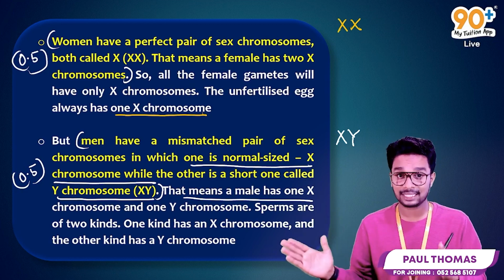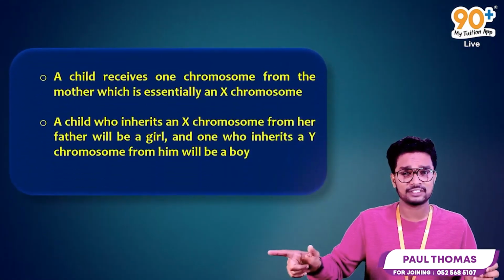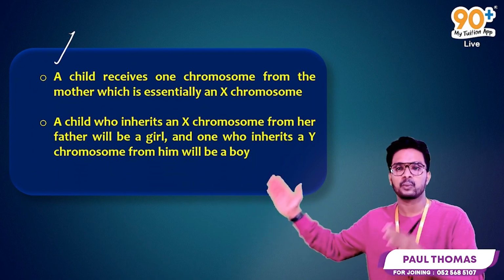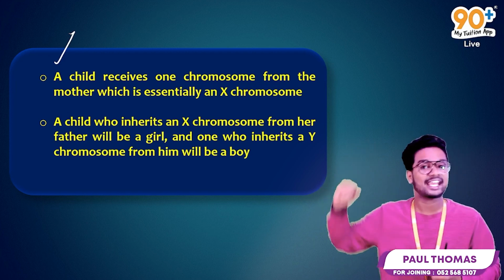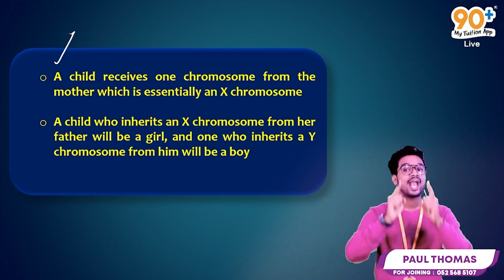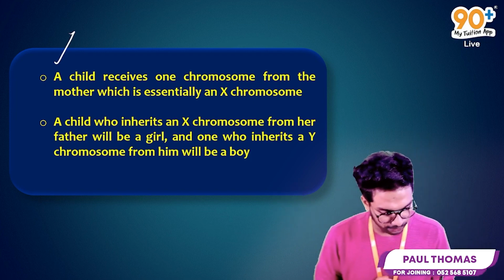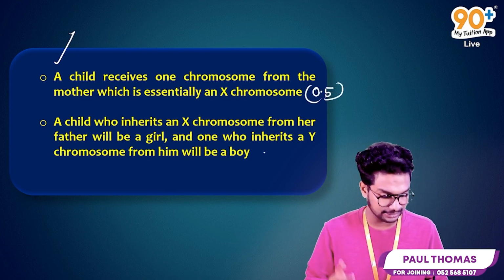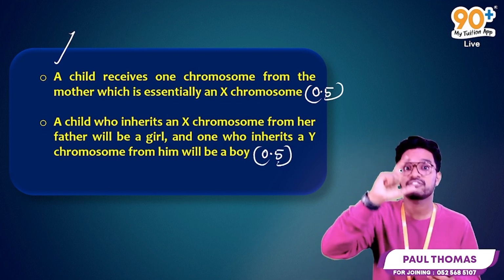So this is for a 3 marks question. We need to score an additional 1.5 marks as well. Are you eagerly waiting for that? I know that. So a child receives one chromosome from the mother, which is essentially an X chromosome. A child who inherits an X chromosome from her father will be a girl, and one who inherits a Y chromosome from him will be a boy. If you write the first point, you will score 0.5 marks, and if you write this point, you will score 0.5 marks. Now we got 2.5 marks.